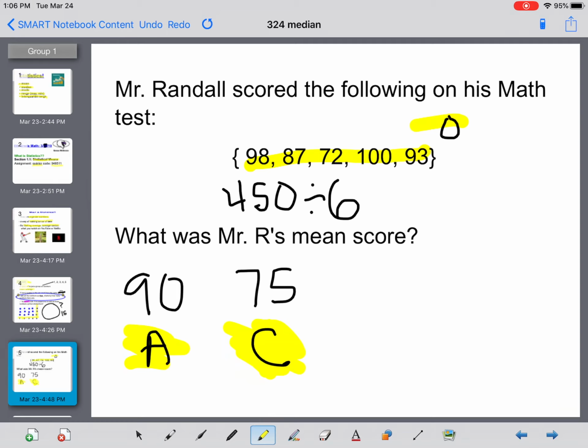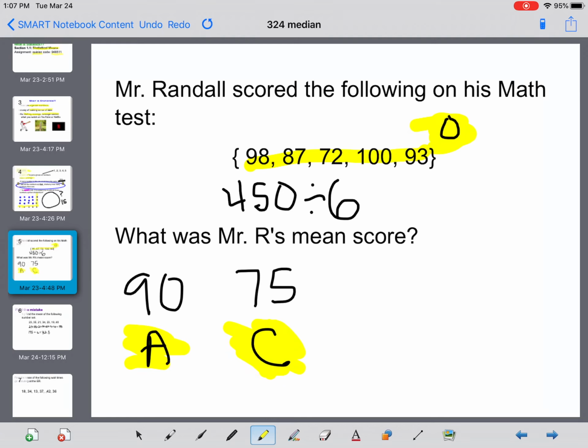So maybe this is a way of helping you see that this one grade right here can drastically change your grade just because you got a 0 on one thing. Do we see how I dropped 2 letter grades because of one test? That's just how it is. And this is also how a mean works. We'll look at an example like this later with a median and see how they are different. But for right now, how we do a mean is we add them all up and divide by the number in the set.